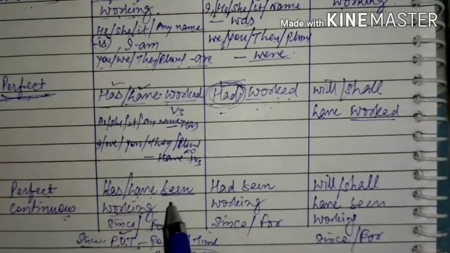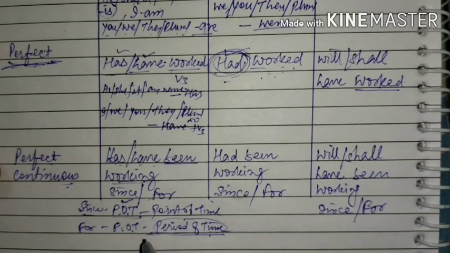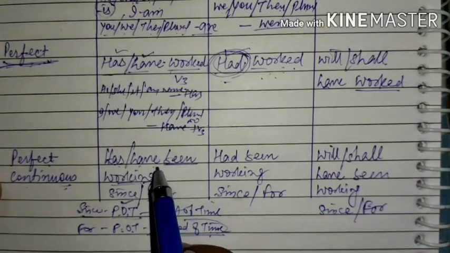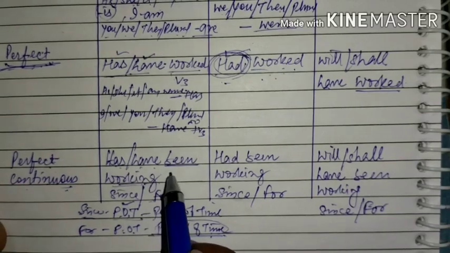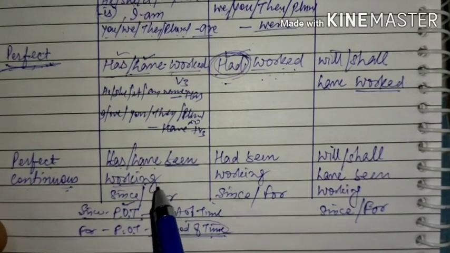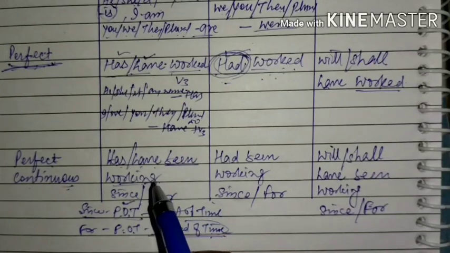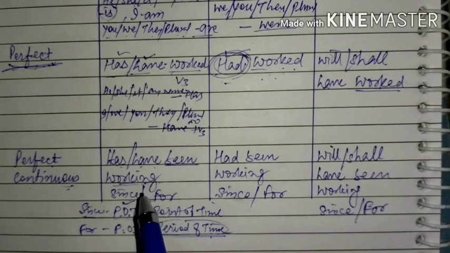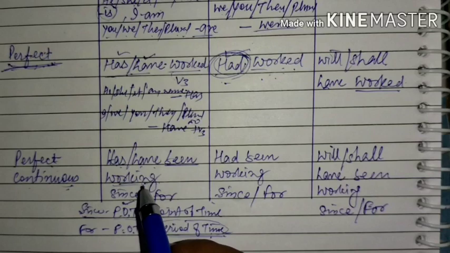So he has been working since morning, they have been working since morning, I have been teaching for 2 hours. So I have given, or I have been teaching for last 2 hours. So I haven't given a certain reference of a time, that is since what time I have been teaching.